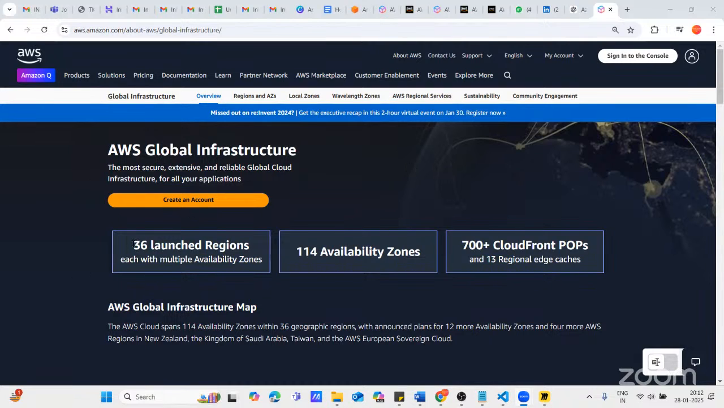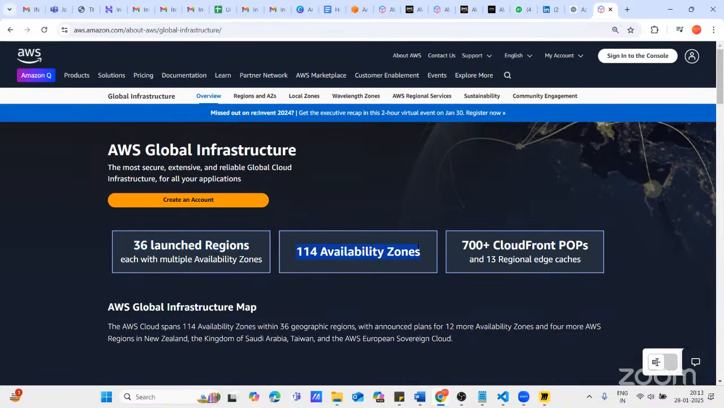If you go here, you can see 36 launched regions, meaning these regions are live and working. The total number of regions is 36 as of now, which is an extremely big number. When I started working on the AWS platform in the beginning, the total number of regions was only 17. Last year at the same time, the region number was 33. So in the last couple of months, this number reached 36.